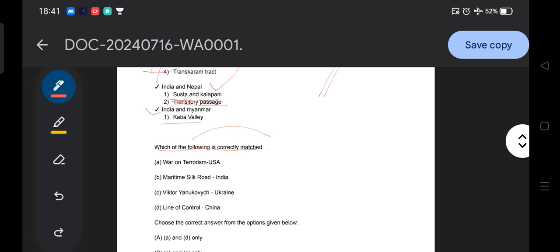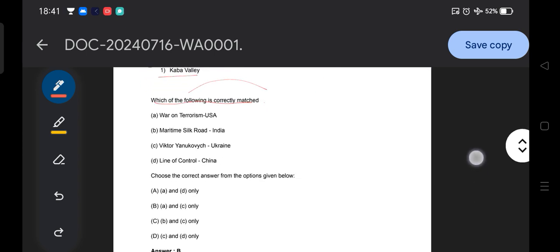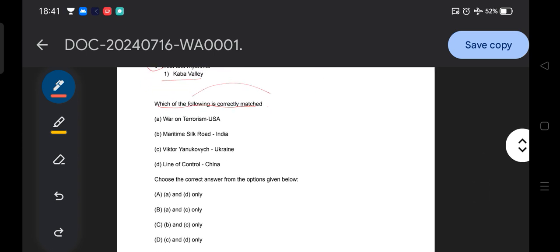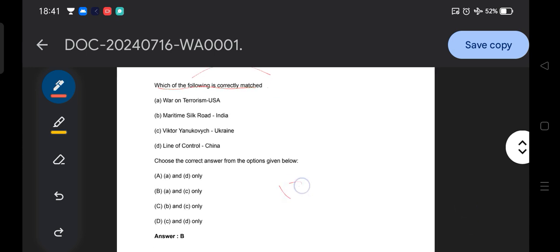Then the next question: which among the following are correctly matched? So which one is correctly matched? You need to see here. War on terrorism, USA; Maritime Silk Road, India; Viktor Yanukovych, Ukraine; and line of control, China. So you need to find what is the correct one. Let's see the answer. Option B is the answer.